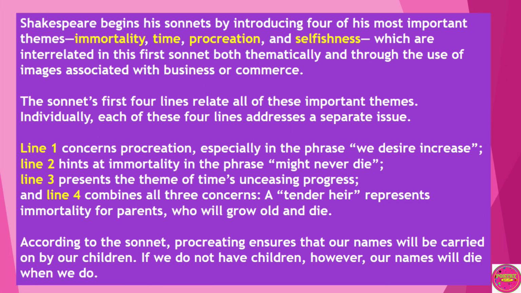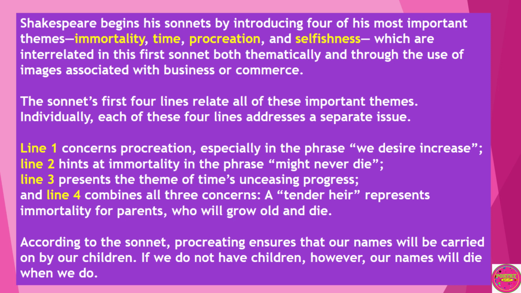William Shakespeare begins his sonnet by introducing four of his most important themes. Thus, the theme of immortality, the theme of time, procreation, and selfishness, which are interrelated in this first sonnet, both thematically and through the use of images associated with business or commerce. The sonnet's first four lines relate all of these important themes. Individually, each of these lines addresses a separate issue.